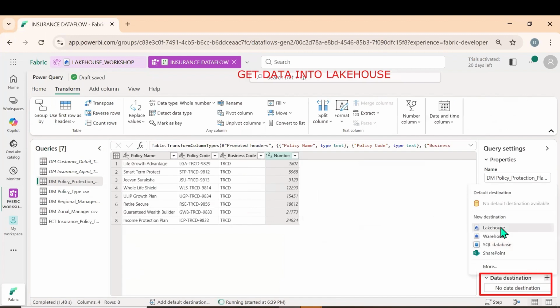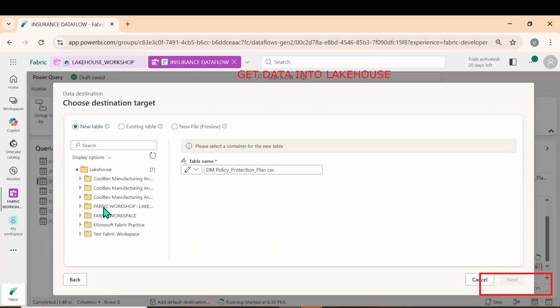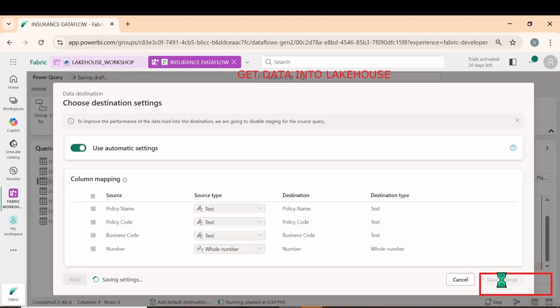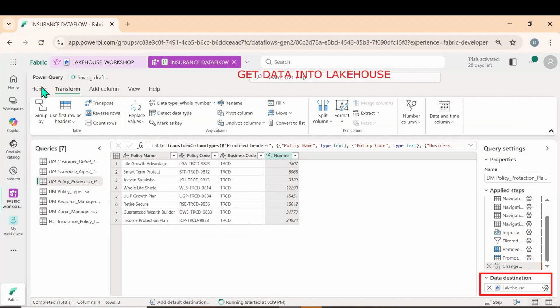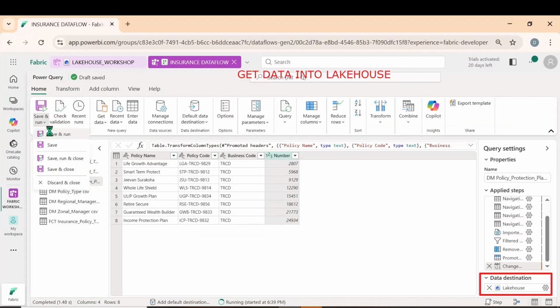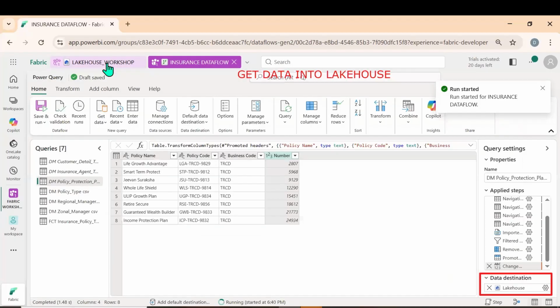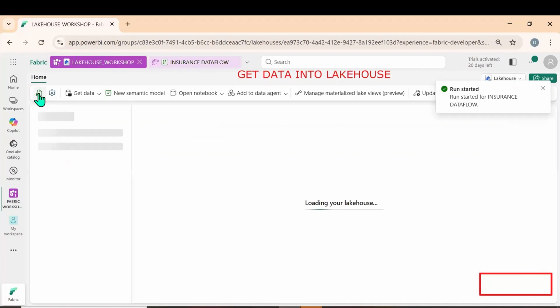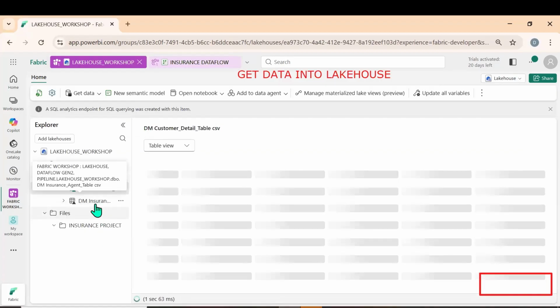Data destination. Click on the Lakehouse, click on next. Click on the Fabric workspace, whatever the destination where we want to store the data. Let me click on save settings. Let me go to home and click on save and run, so that once we go to the Lakehouse, we can refresh. Now you see, we got insurance. It is taking a little time, a few seconds, but it stores. Okay, we got the insurance.